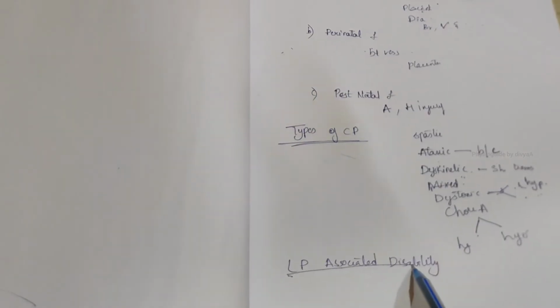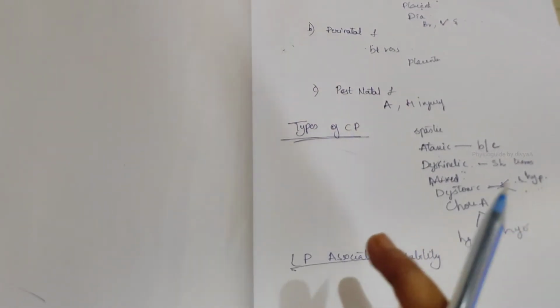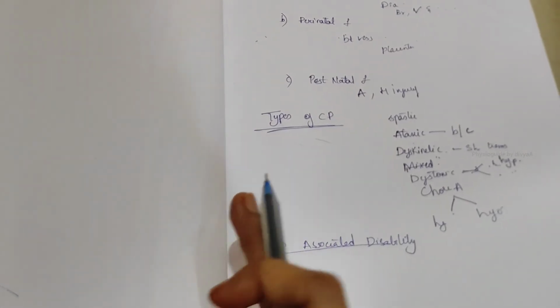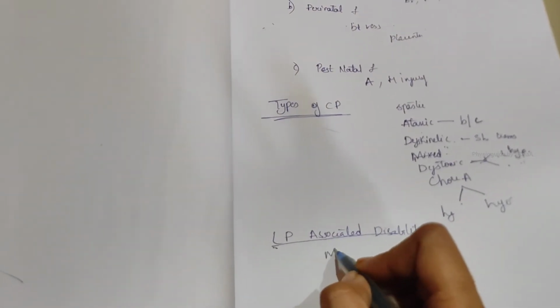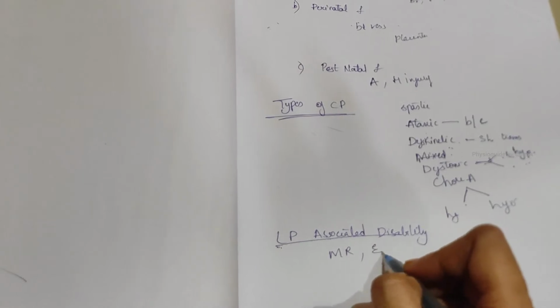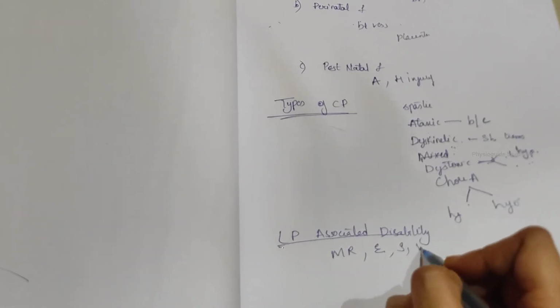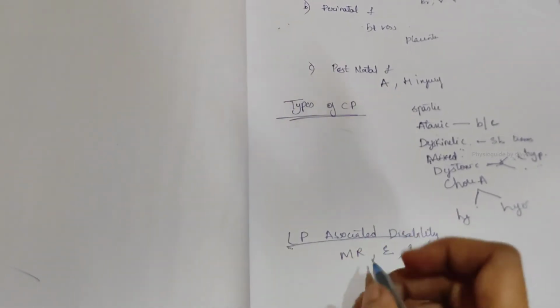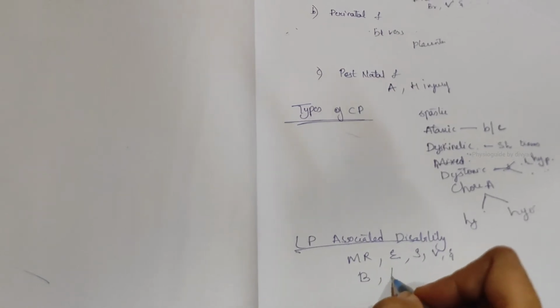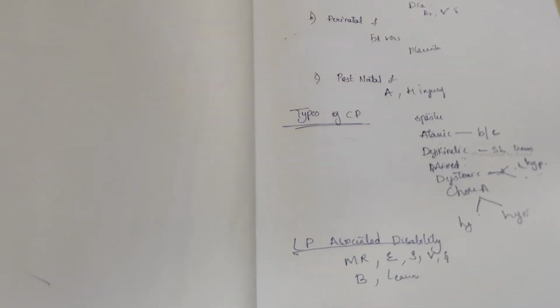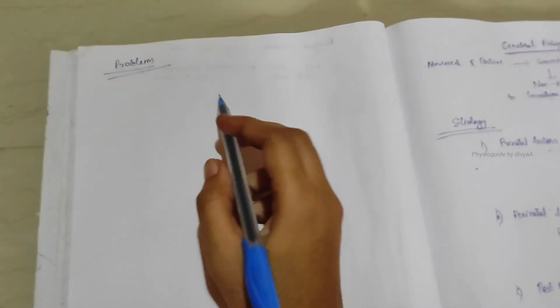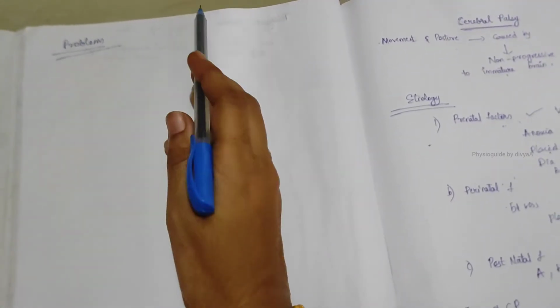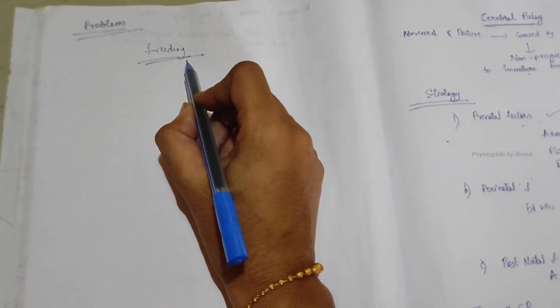Now cerebral palsy associated disabilities. Along with cerebral palsy, what disabilities are seen? Mental retardation, epilepsy, speech disorder, vision and hearing impairment, behavioral abnormalities, and learning abnormalities are seen along with that. Now what are the problems seen? Firstly, feeding problems are mainly seen.